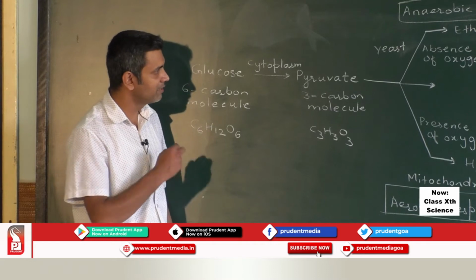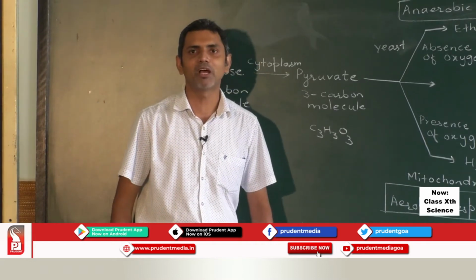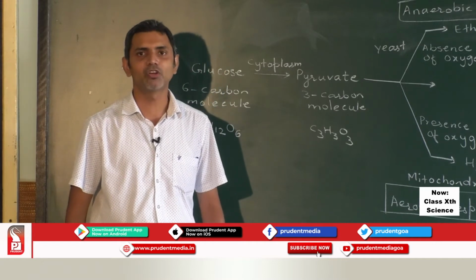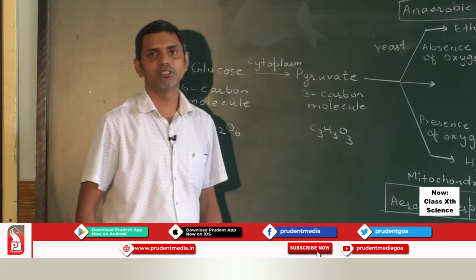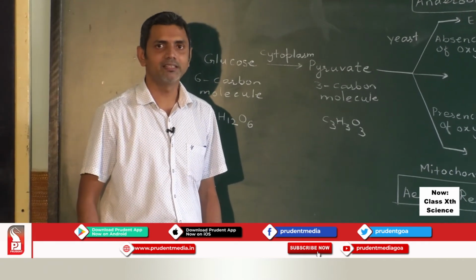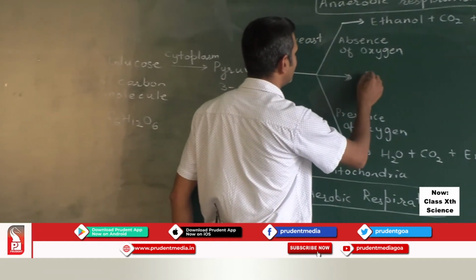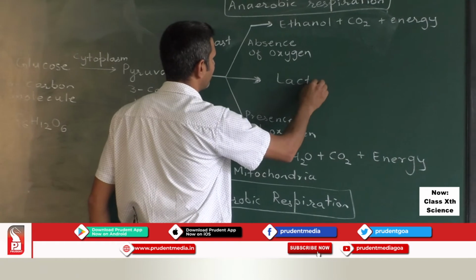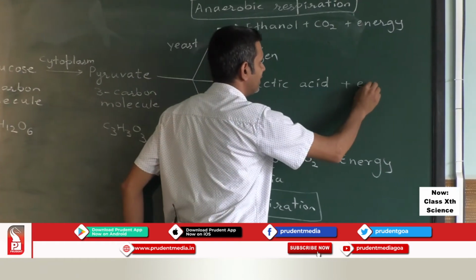Next, we have seen what happens to pyruvate in the presence of oxygen and in the absence of oxygen. When there is a lack of oxygen, when there is less supply of oxygen, pyruvate gets converted into lactic acid and energy will be released.